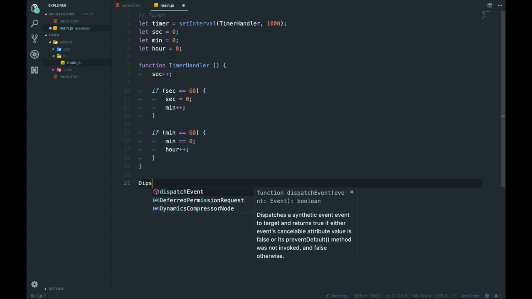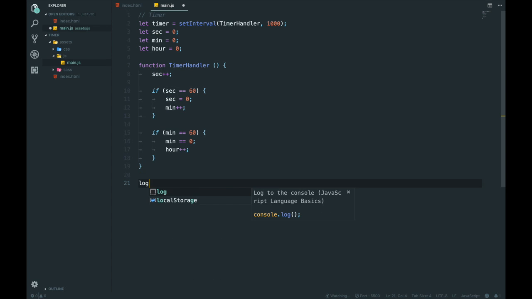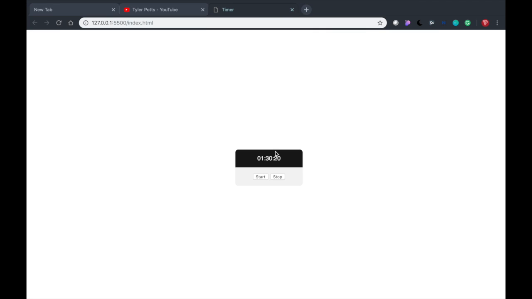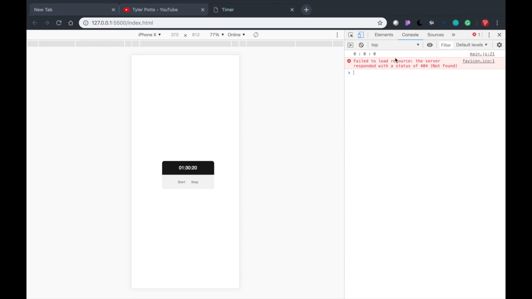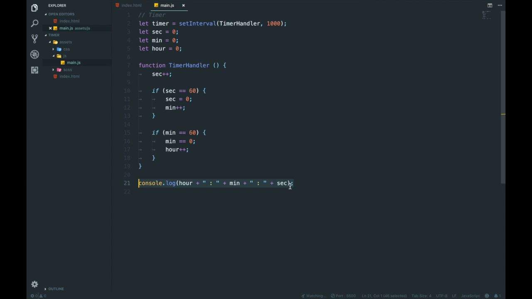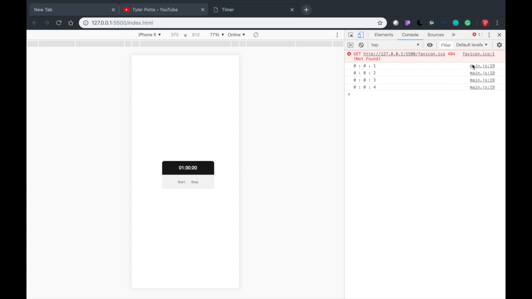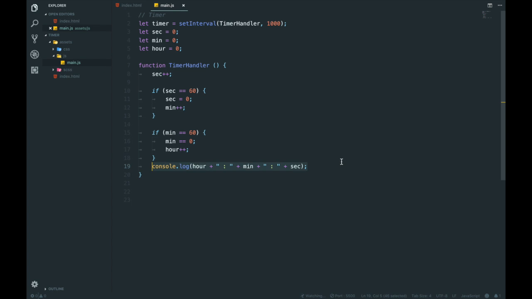So now if we go here and we go to this log, so we're going to go, oh no, what am I doing? This isn't a fair one. Hour plus min plus sec. Now, if we go back here, we refresh and we press I in console. Oh, that's only going to run it once. 1 sec, let me do it there. 1 second, 2 second, 3 second, 4 second. Nice. So there we go.